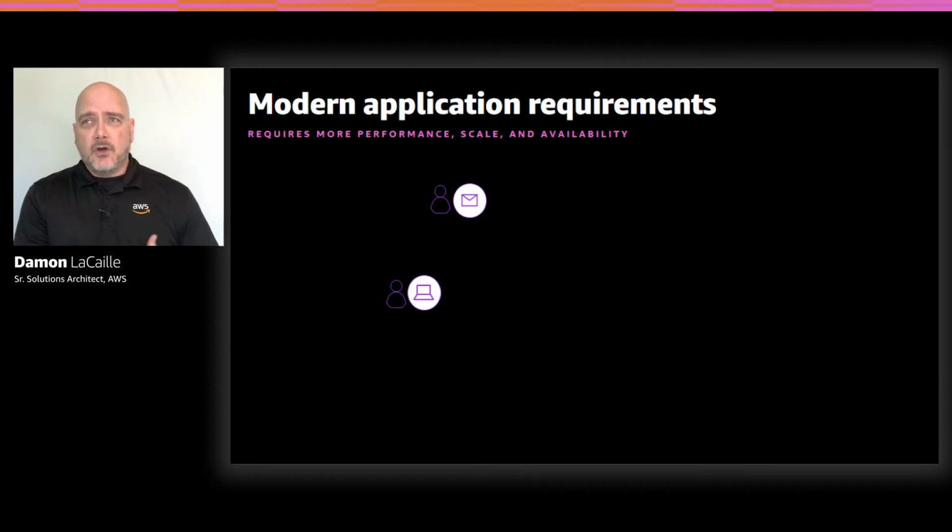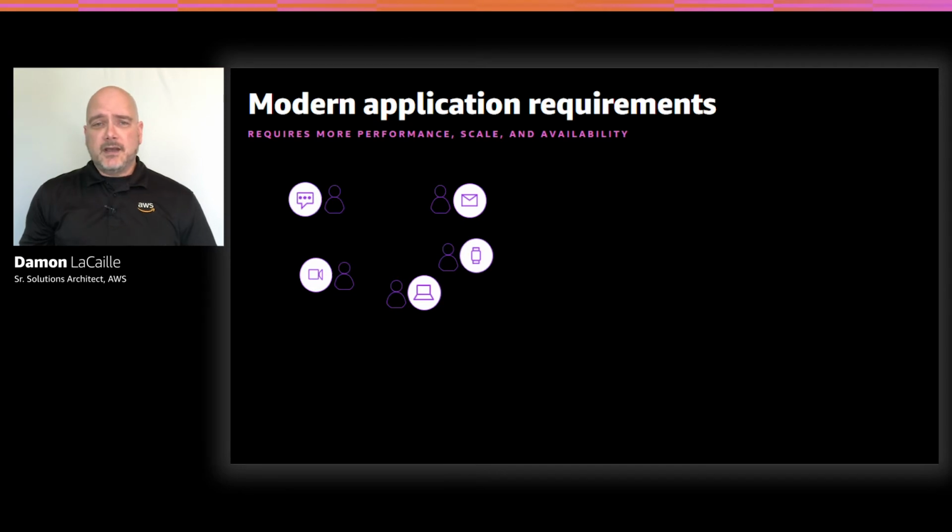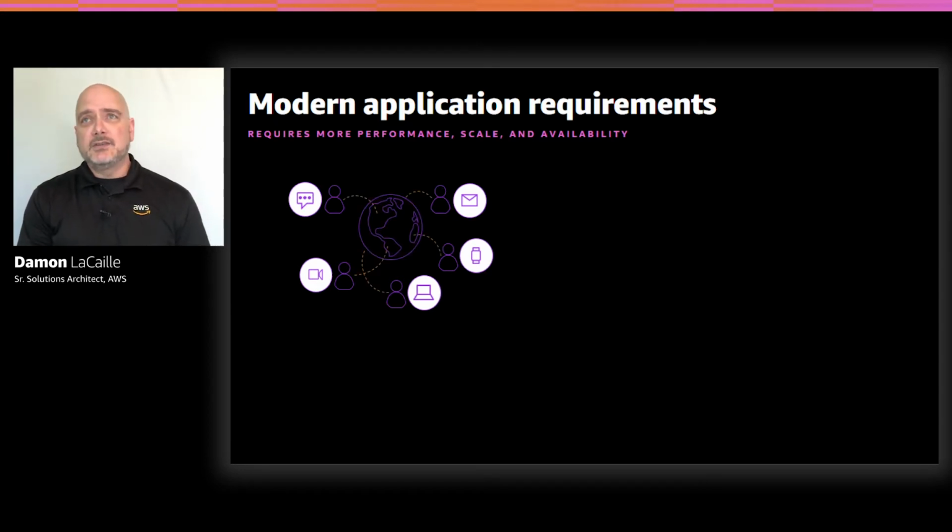Applications are evolving from these monolithic, single-server applications that maybe support thousands of users. And now we've grown to communities of global users and microservices and IoT devices, right? And these users and services and devices, they're all sending millions of requests per second across the globe. And of course, they all demand an immediate response. And these are the kinds of changes that have driven application developers to rethink how application data is stored and accessed.